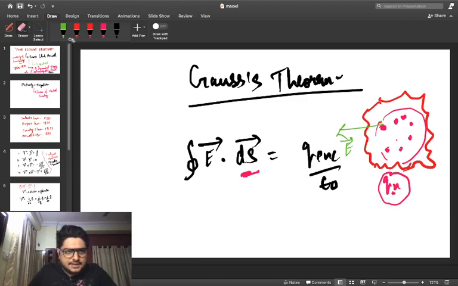So this ds vector, the unit vector of this area vector, is making some angle, let us say theta, with respect to the field. Let's write it down in a different color, which would be more specific over here.